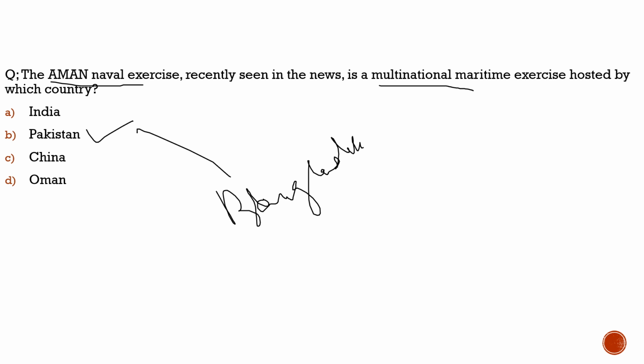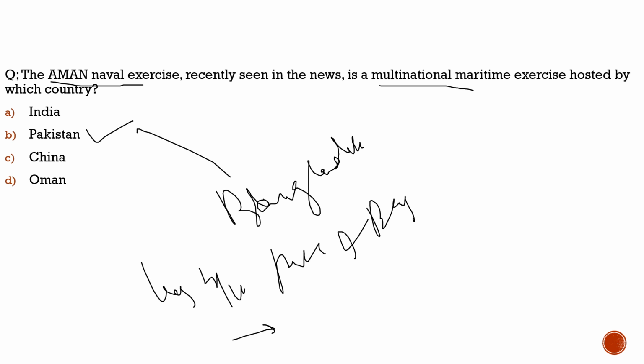If Bangladesh is participating in it, then what does it mean? The ties between Pakistan and Bangladesh are getting better. If the ties between Pakistan and Bangladesh are getting better, what does that mean? It is an issue for us, because we don't want Bangladesh, which is our neighbor, to go well with Pakistan. When Bangladesh was East Pakistan, West Pakistan always tried to create problems for us. The northeastern insurgencies definitely had a connection to Pakistan. So if Bangladesh is now coming close to Pakistan, it can be a problem for India.